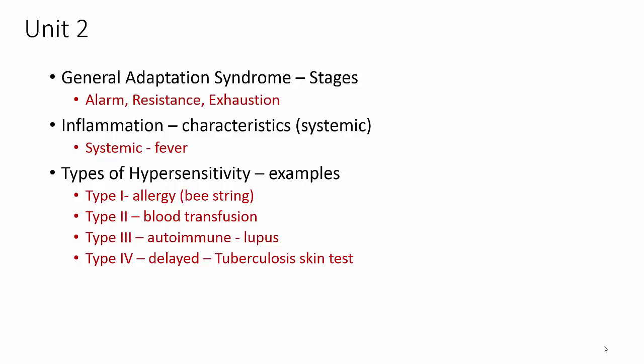Type 3 hypersensitivity is autoimmune. Lupus is an example. This is where some of your immune complexes build up in certain organs, causing the immune system to then attack itself, the autoimmune issue. Type 4 is a delayed type of hypersensitivity. One of the main examples here is a tuberculosis skin test. You go in, you get injected, you have to come back several days later in order to have it read. Another example of this would be like exposure to poison oak or poison ivy, both of which will cause reactions and they come on later on. They're not immediate.